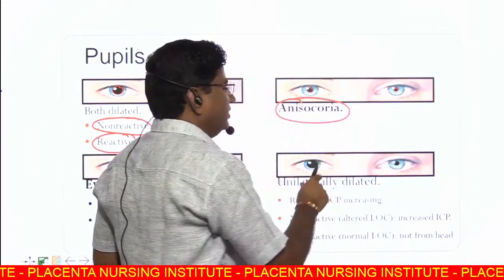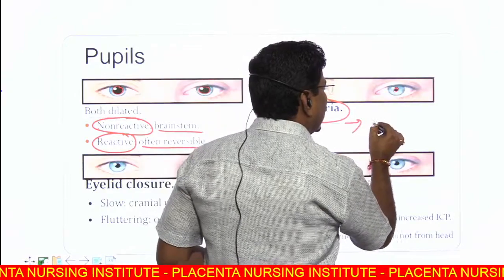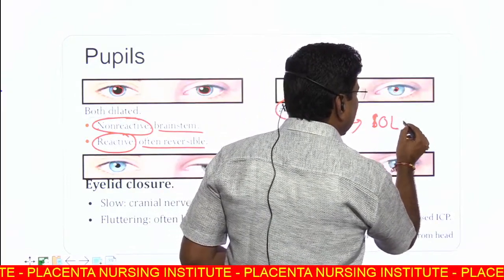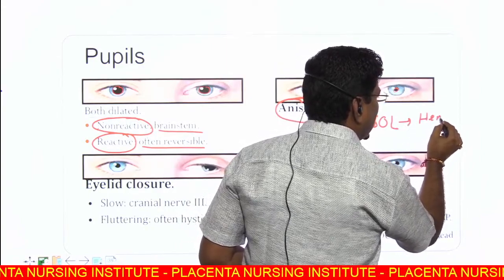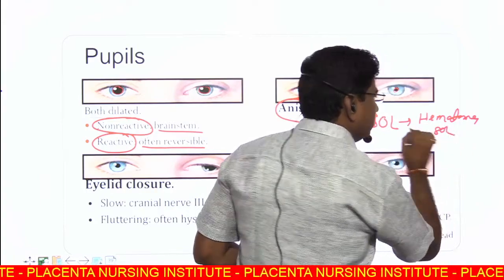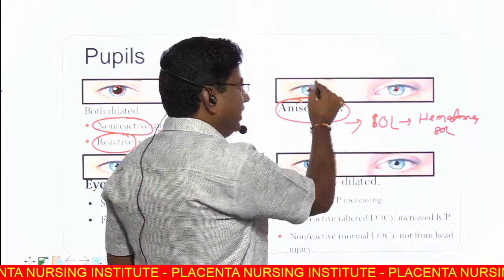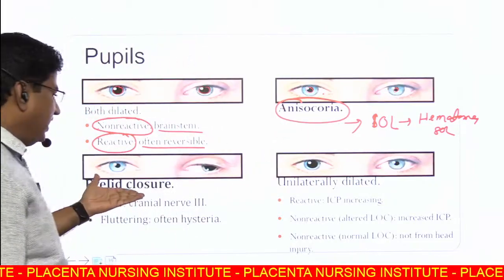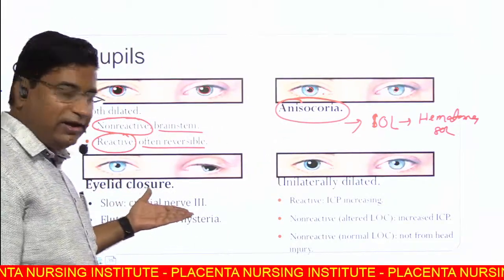Anisocoria means there is any space occupying lesion, maybe a hematoma, maybe a SOL. Where is it? Ipsilateral side initially. This is anisocoria. Then eyelid closure, you go for eyelid closure.